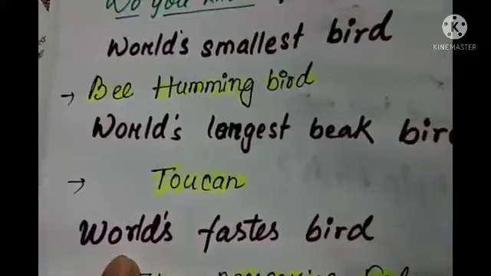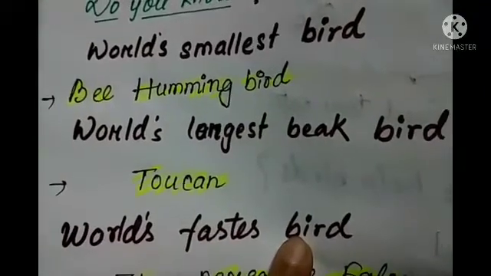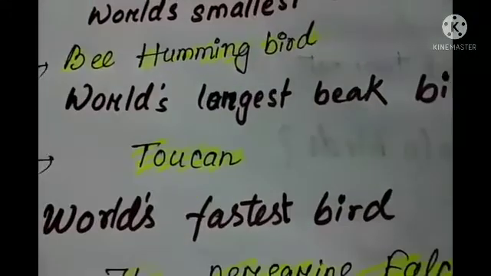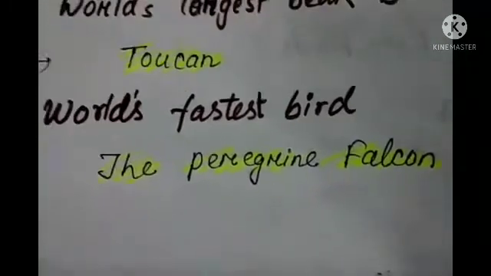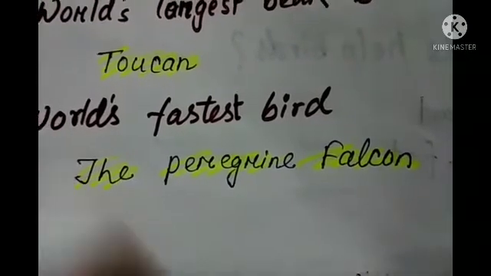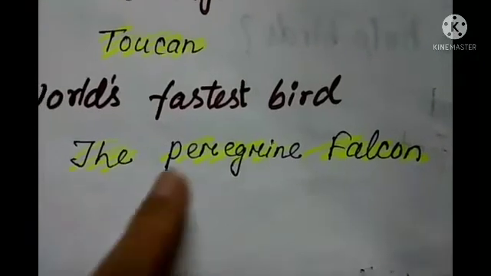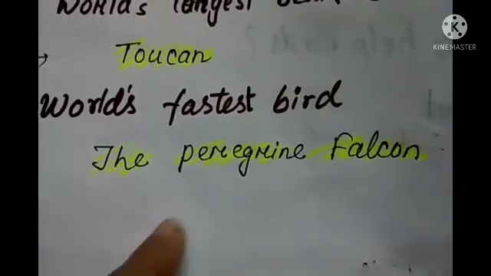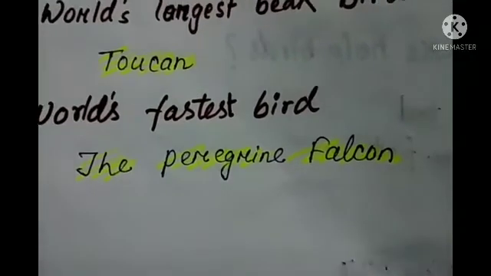Now next is, what is the world's fastest bird? The answer is the peregrine falcon. Earlier it was considered a swift, there's a bird called swift, but now it has been found that the peregrine falcon is faster than swift. So the world's fastest bird is the peregrine falcon.